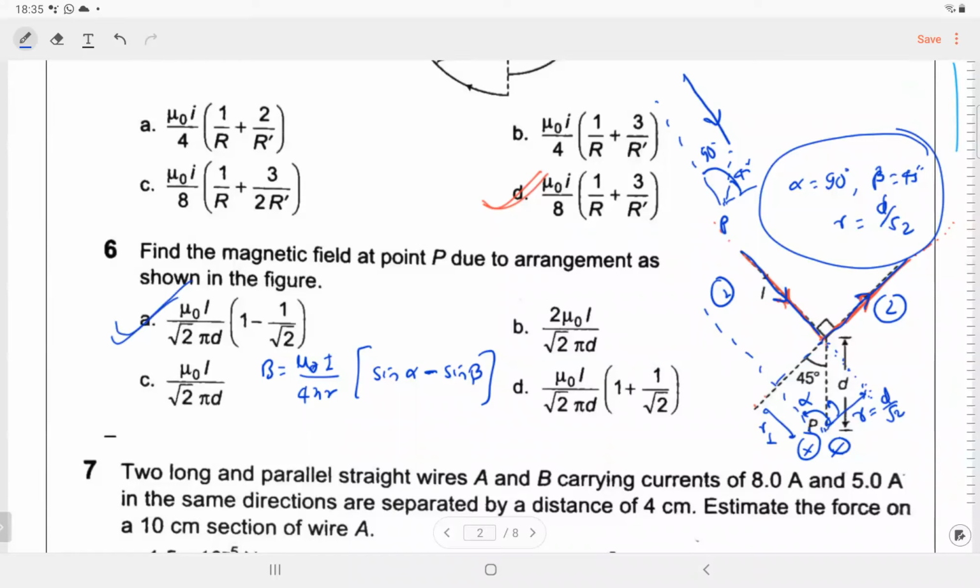Mu naught I by 4 pi r perpendicular. Yes, done. A is the answer.